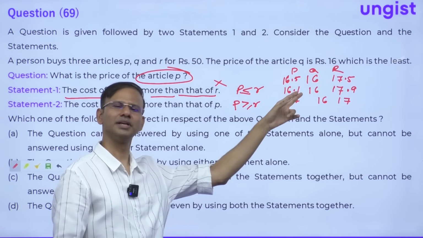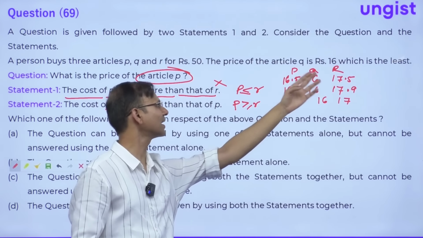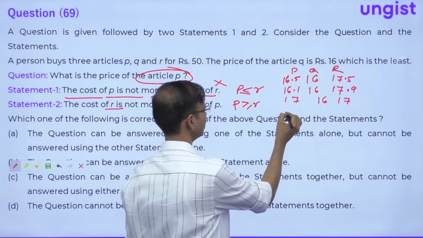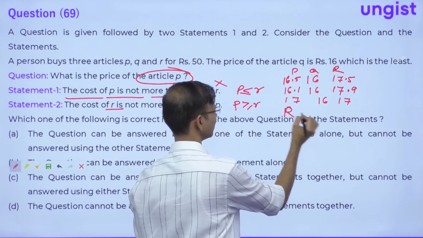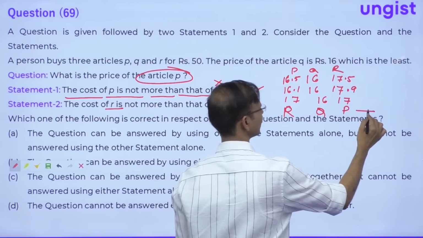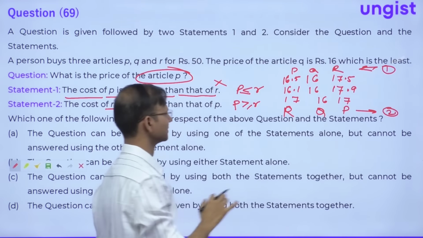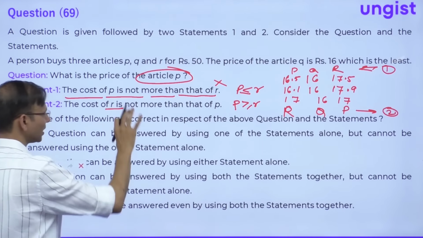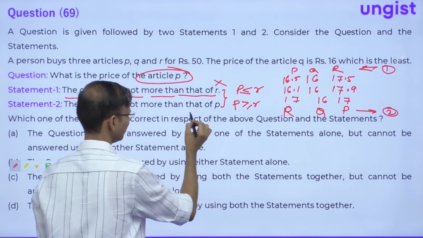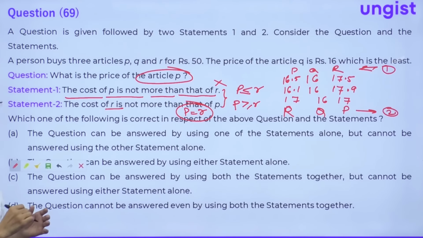Similar case here, where you replace P with Q, I mean P with R. You just replace P and R, right? Here, if you consider this as R and this as P and this as Q, then this will work as statement number 2 and this will work as statement number 1. Getting it? But when you club them, this is less than or equal to, this is greater than or equal to. So obviously when you club them together, you will get P is equal to R.